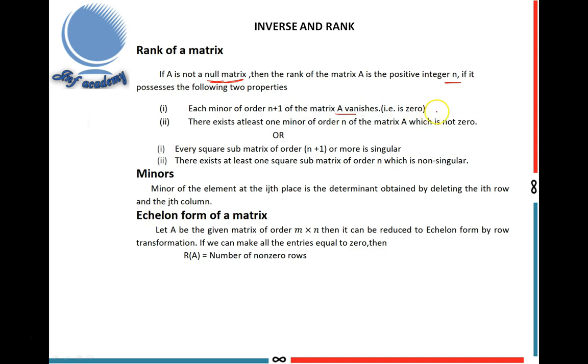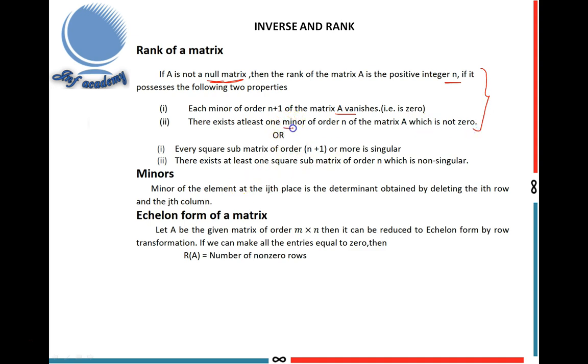Vanishes means 0. The second property is that there exists at least one minor of order n of the matrix A which is not 0. Then the rank of the matrix A is n. This is the definition of rank.